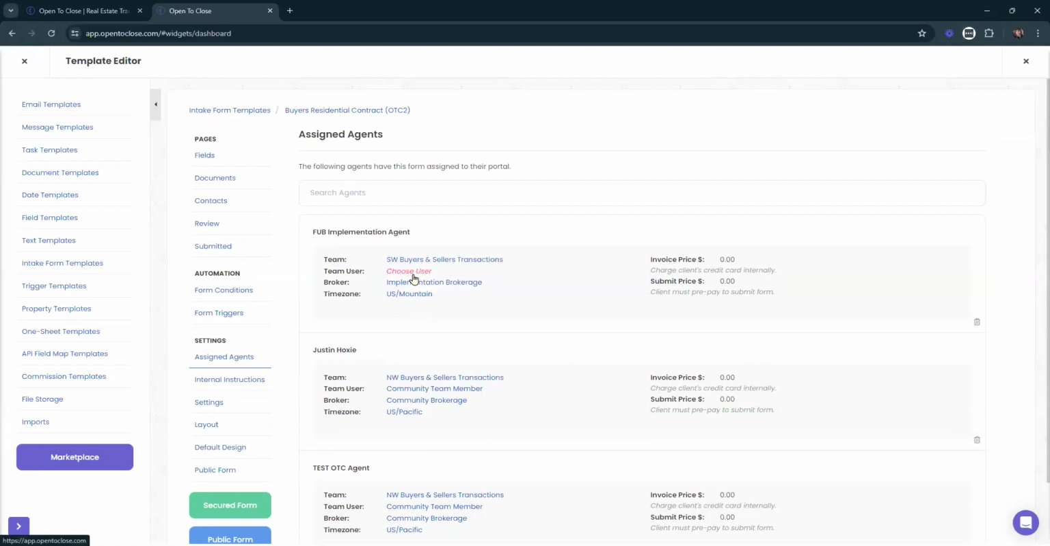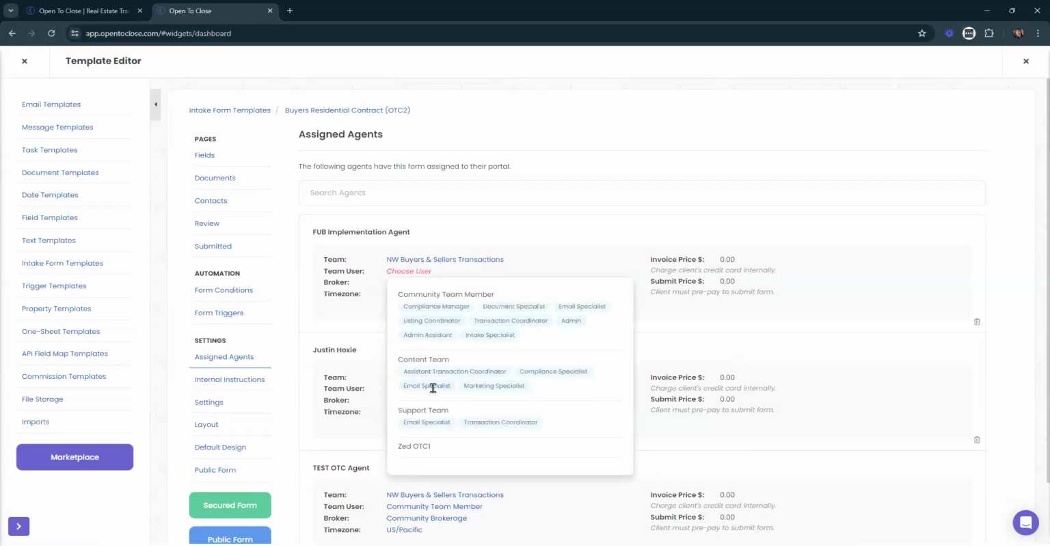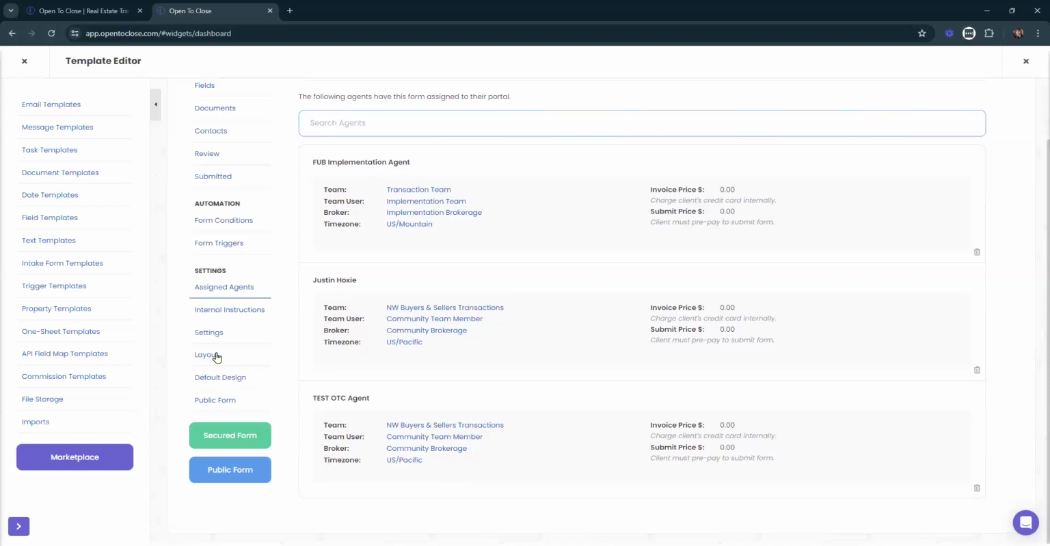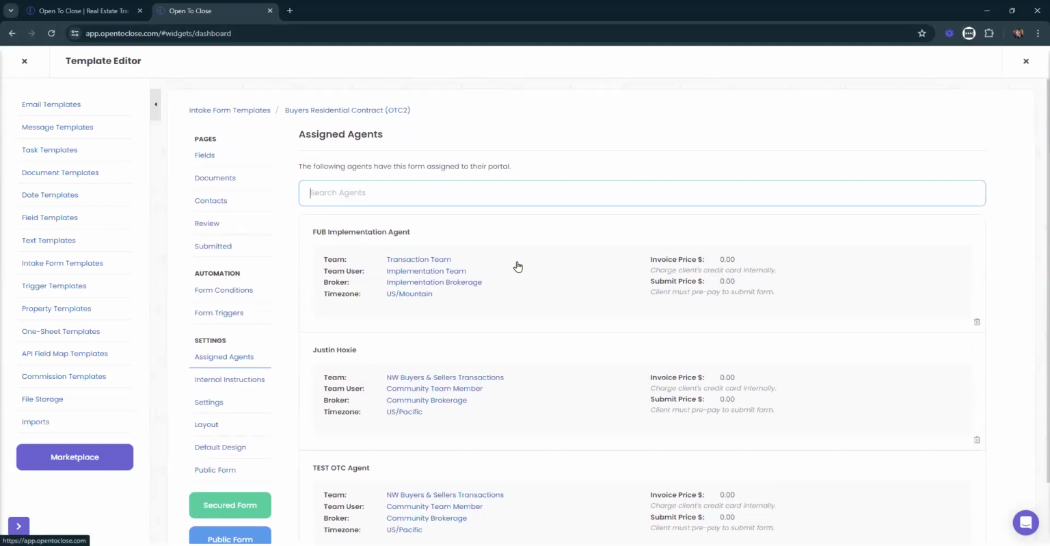Here you can see it shows that team member in red, so we're going to select the team member that it's going to be assigned to. And here you can see its implementation brokerage, so let me change that. We'll do content team. There we go, implementation. We'll change it to transaction team and then put it on the implementation team. So now it's a lot faster. You're just grabbing that name, popping it on there, updating the team, the user, the broker, the time zone, and then the next person, adding each one of those agents to that particular intake form so they have access to it.